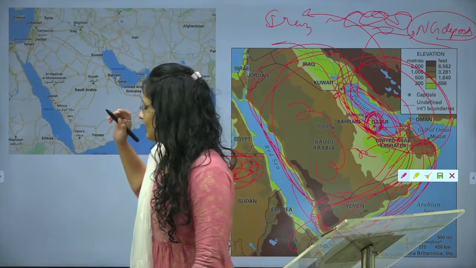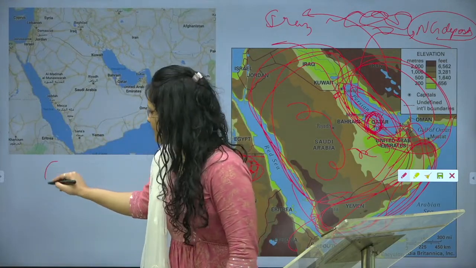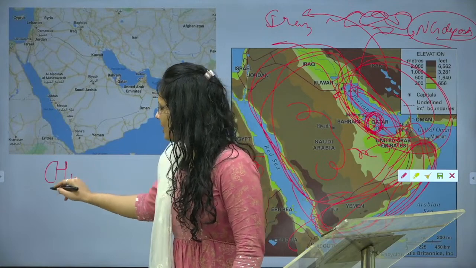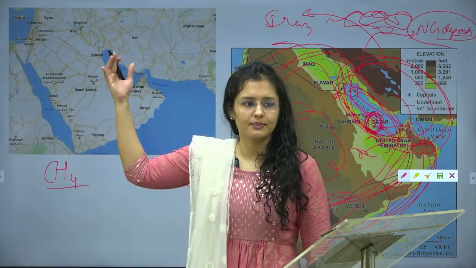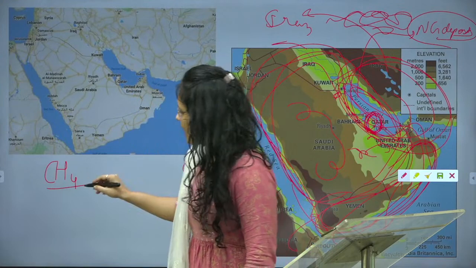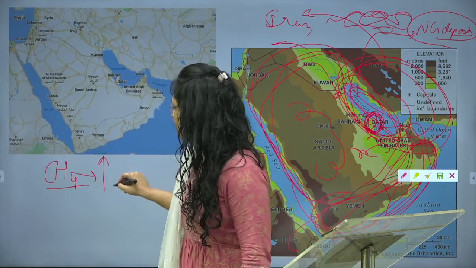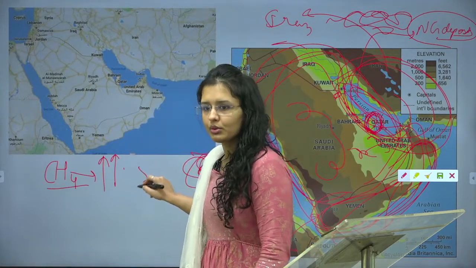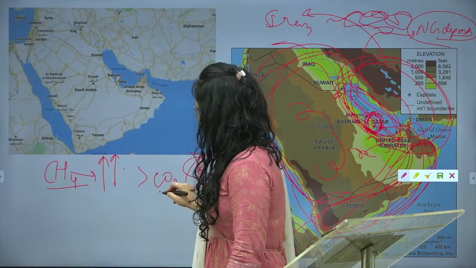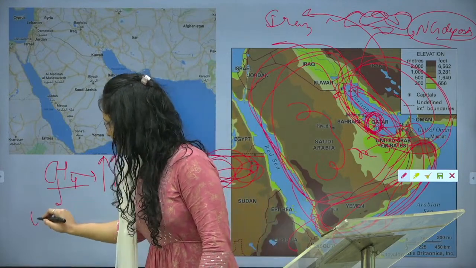All right. So, the idea is that it consists of methane. Now, if methane is released in the atmosphere, compared to CO2 it has a much higher global warming potential. But still, here what is happening? This methane gas is compressed.